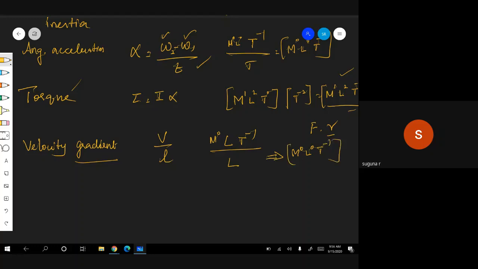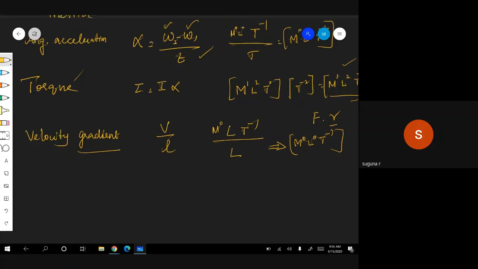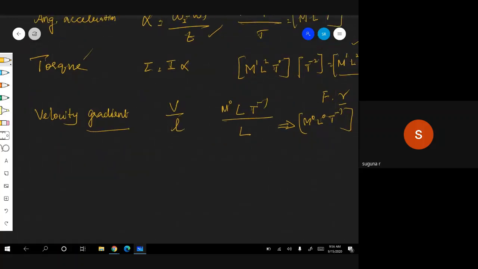Velocity gradient. Okay. Now, let me go for charge. How to give the dimension for charge, electricity? With that one, I will give you easy, but next year we will see. Anyhow, charge. What is charge? Charge is Q by T. Our charge is equal to I into T. Charge is equal to current into time. Correct? Therefore, what is the dimension for current?